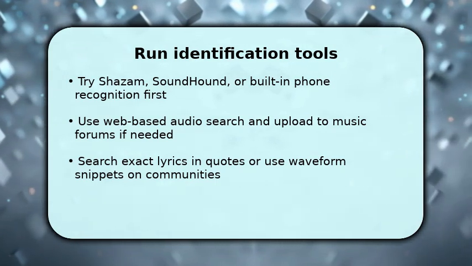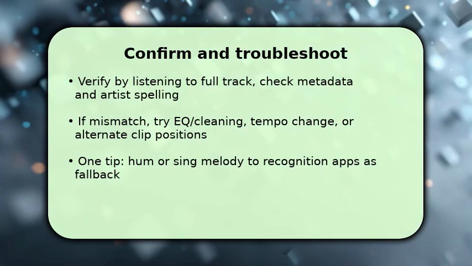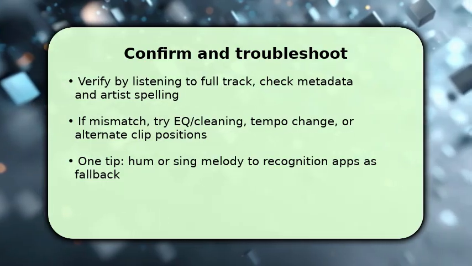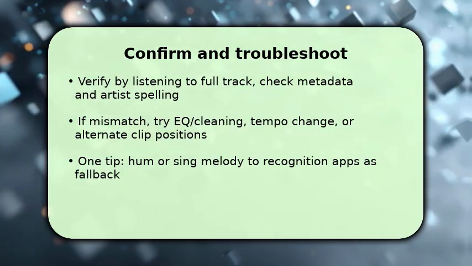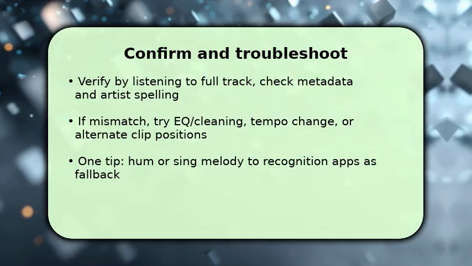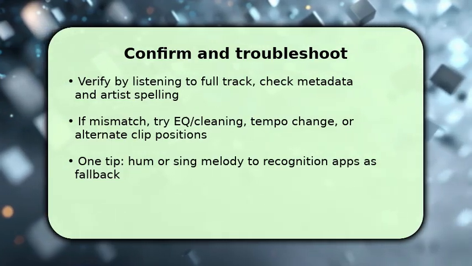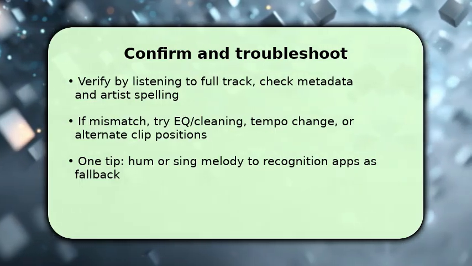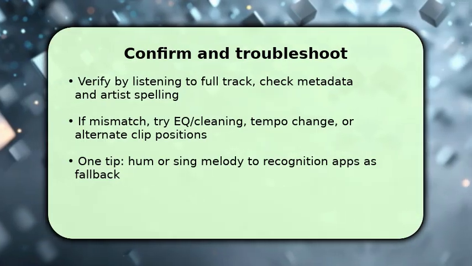You finish by confirming the candidate track against your clip and context. Play the full song, compare lyrics and arrangement, and inspect file metadata to confirm artist and release. If the match seems wrong, clean the audio with EQ to reduce noise, try a different 10-30-second excerpt, or slow down/speed up the clip before retrying.